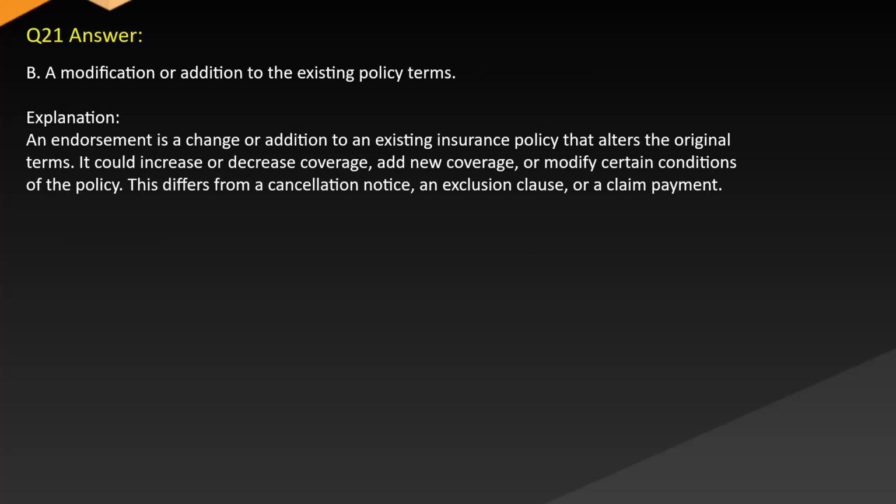Answer B. A modification or addition to the existing policy terms. Explanation: an endorsement is a change or addition to an existing insurance policy that alters the original terms. It could increase or decrease coverage, add new coverage, or modify certain conditions of the policy. This differs from a cancellation notice, an exclusion clause, or a claim payment.